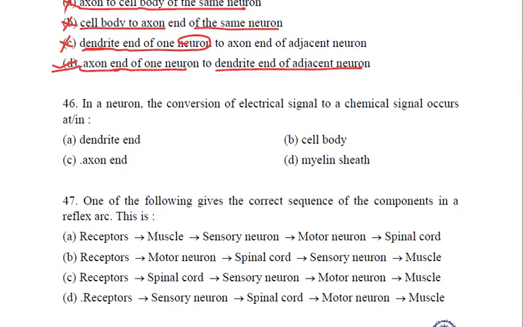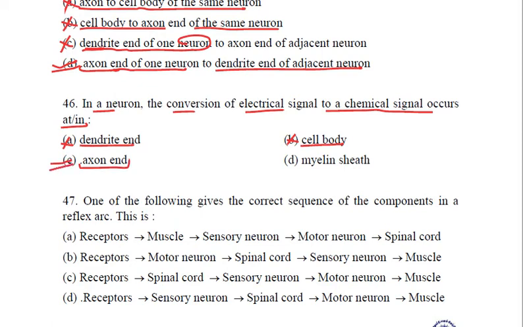Let's see 46. In a neuron, the conversion of electrical signal to a chemical signal occurs at or in. Is it the dendrite end? No. Is it the cell body? No. Is it the axon end? Yes.